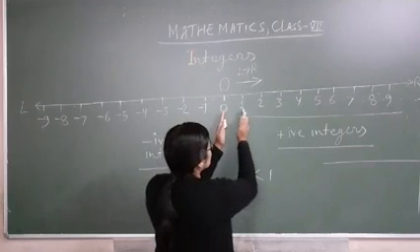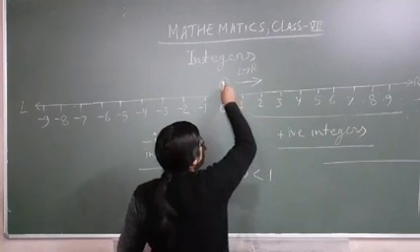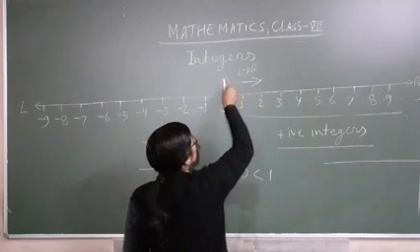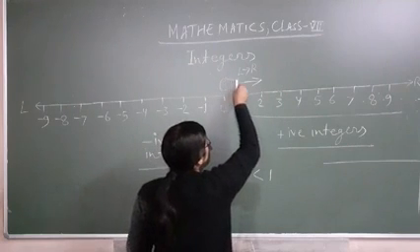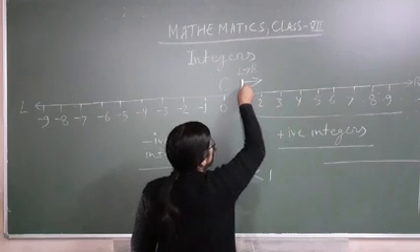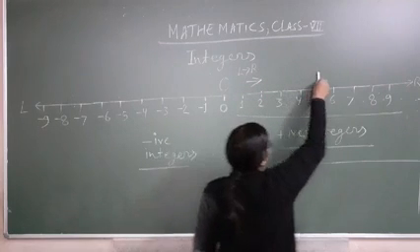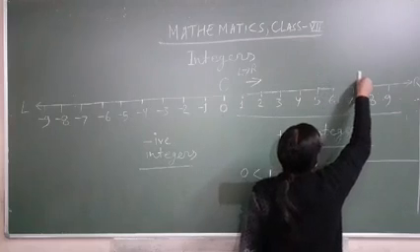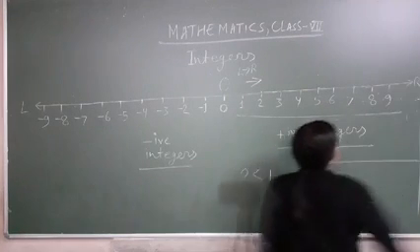Suppose this one person is moving from left to right. जा रहा है 0 to 1, 1 to 2, 2 to 3, 3 to 4, 4 to 5, 5 to 6, 6 to 7, 7 to 8, 8 to 9 and so on.